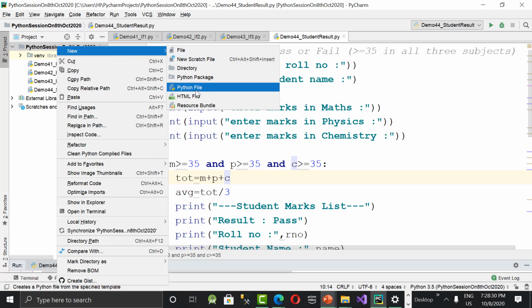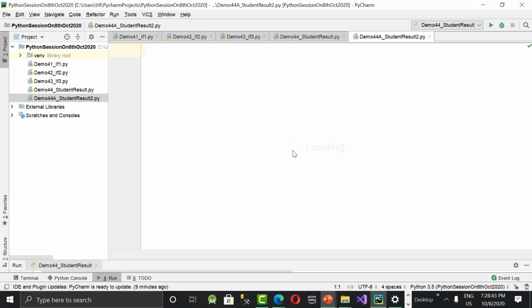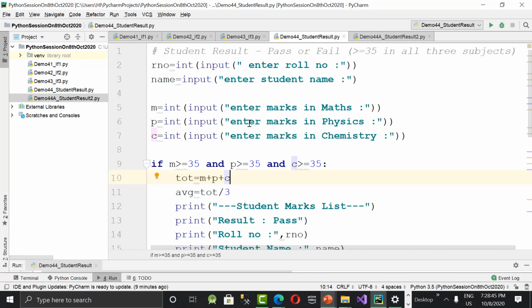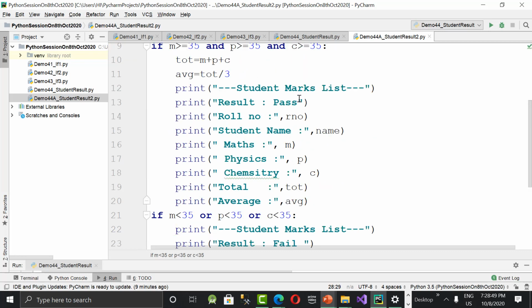Demo 44A, I said underscore student result 2. Let's copy paste the code. Yeah. Now let me trim this program. So how many lines earlier? 28 lines. But I want to make it short.